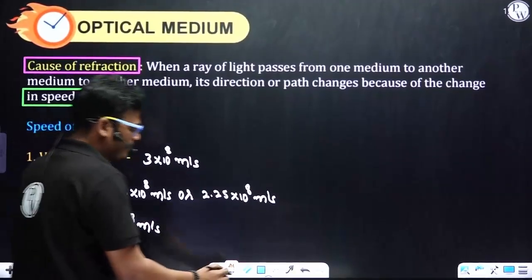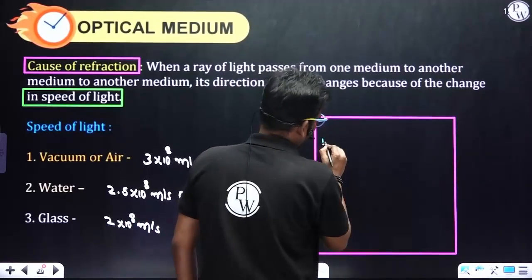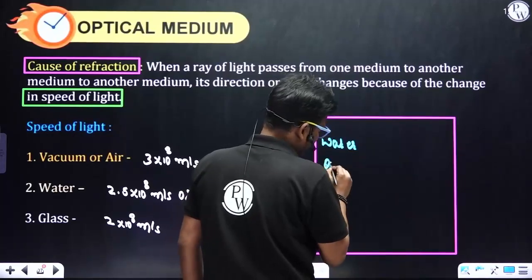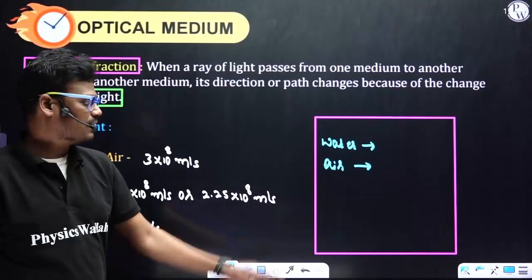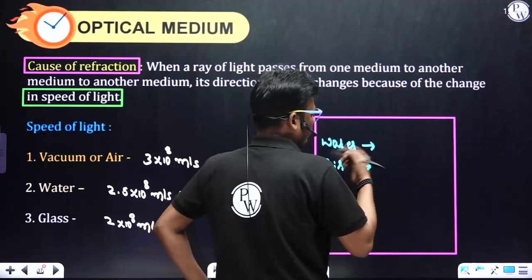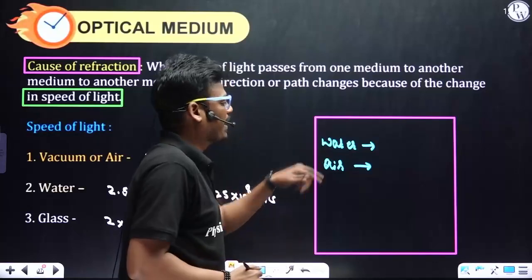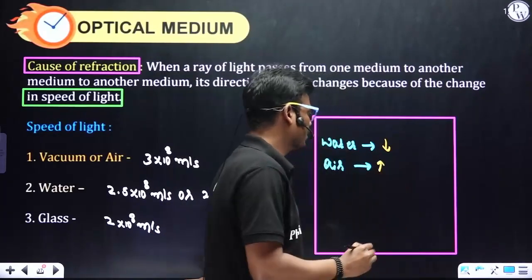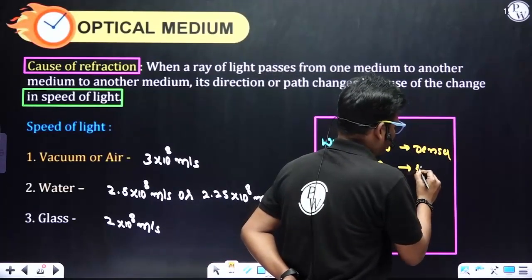So, comparison. If I consider a comparison between water and air, which one is rarer and which one is denser? By the density concept, we know that water is the denser medium. For a ray of light, the speed of light in water decreases, but the speed of light in an air medium increases. That means water is denser and air is the rarer medium.